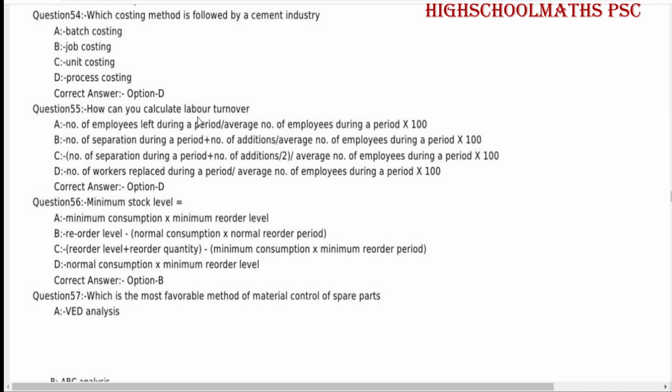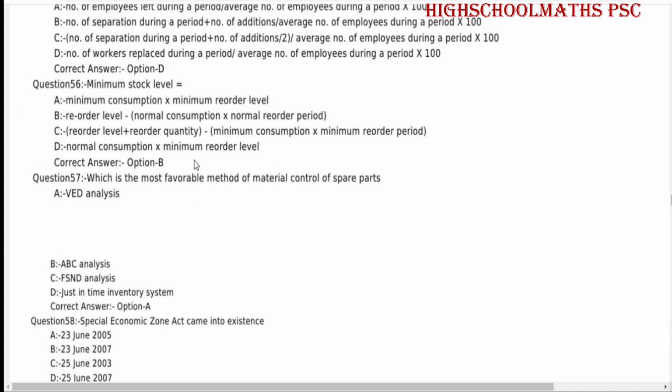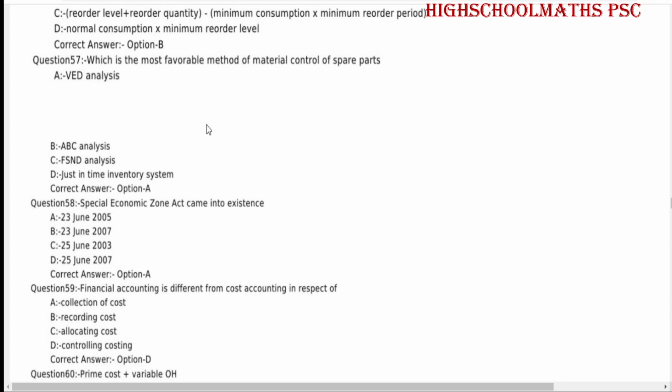How can you calculate labor turnover? Number of workers replaced during a period by average number of employees during a period into 100. Minimum stock level equal to reorder level minus normal consumption into normal reorder period. Which is the most favorable method of material control of spare parts? VED analysis.